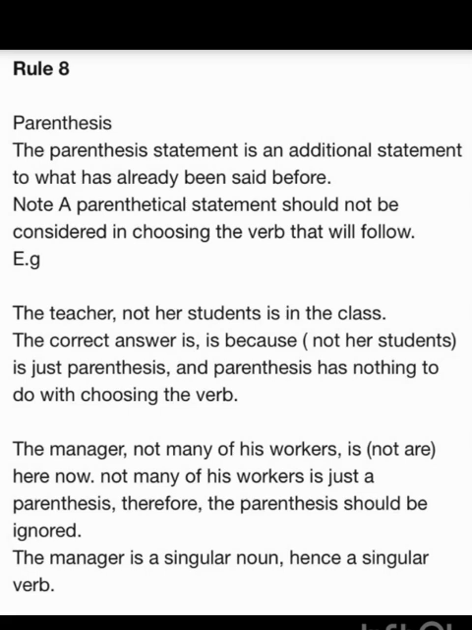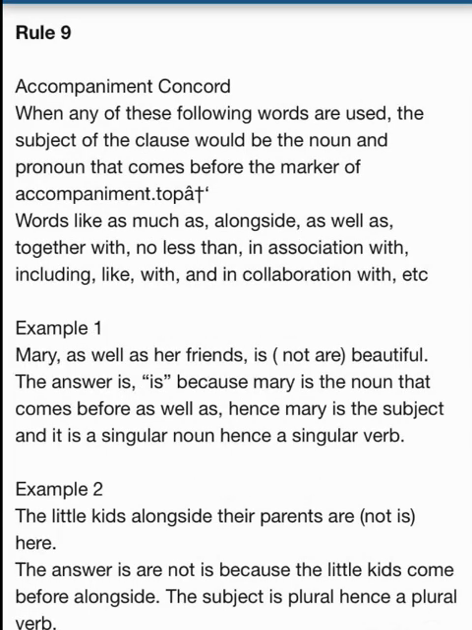Rule 9. Accompaniment concord. When any of these following words are used, the subject of the clause would be the noun or pronoun that comes before the marker of the accompaniment. Words like as much as, alongside, as well as, together with, no less than, in association with, including, like, with, in collaboration with, etc. Example, Mary, as well as her friends, is beautiful. The kids, alongside their parents, are here.